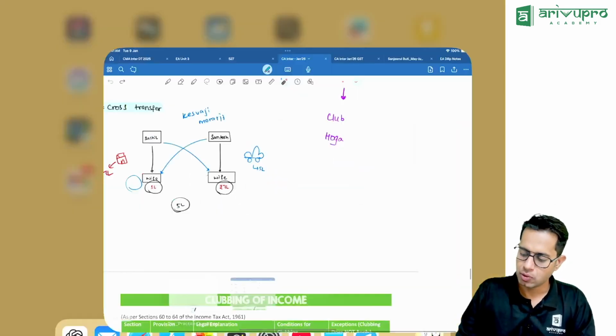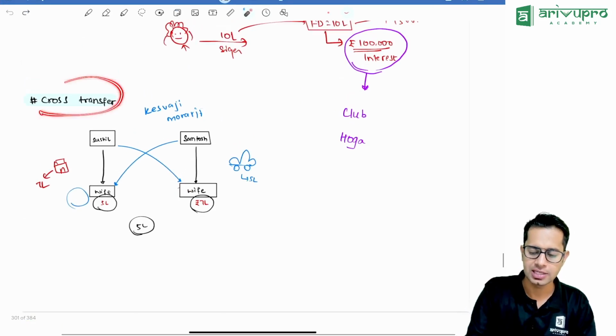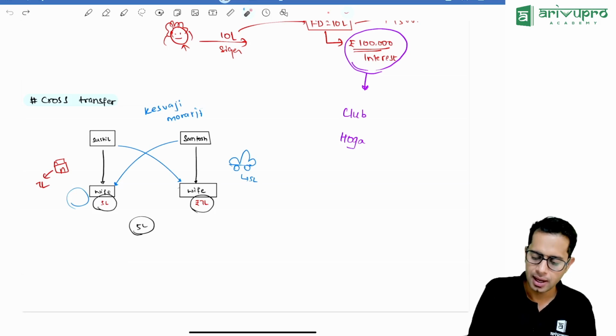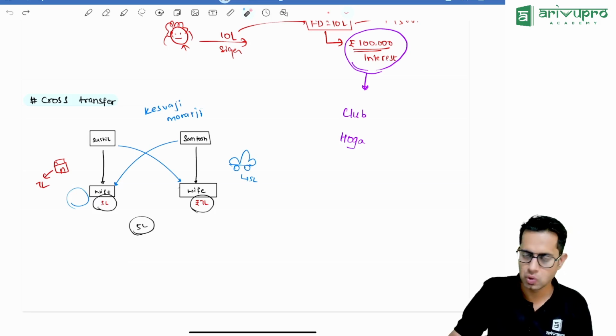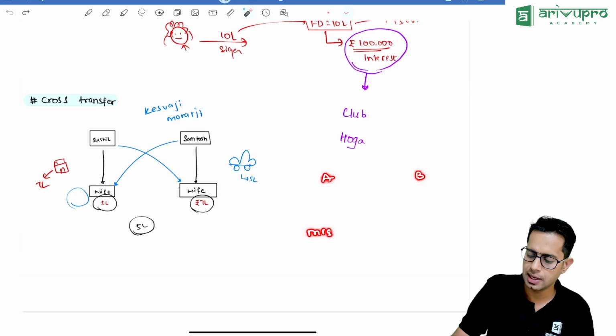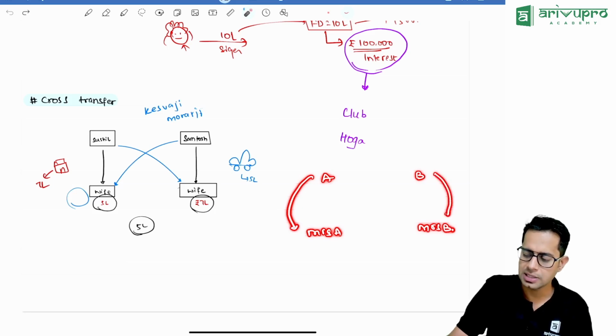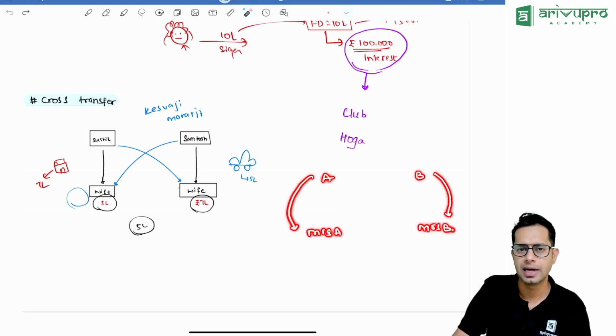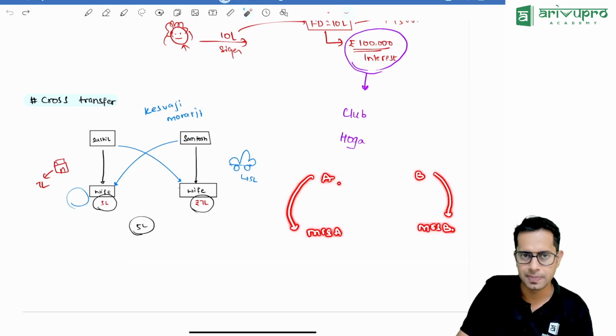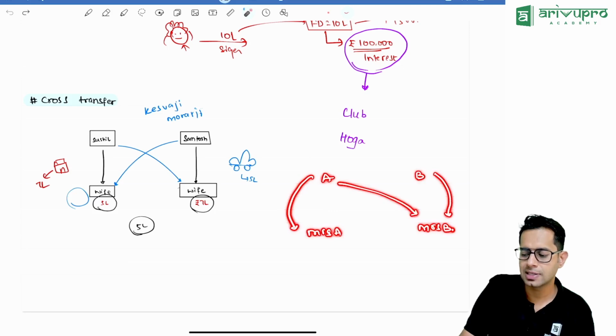Now, there is one more concept called cross transfer. What is this cross transfer, sir? Cross transfer means, let us say two friends are there, A and B. A has wife Mrs. A and B has Mrs. B. Now, both A and B know that if A transfers anything to his wife, that income will be clubbed in the hands of A, and whatever B transfers to his wife, that income will be clubbed in the hands of B. So what they do is they come into an arrangement wherein A tells B, hey B, I will transfer some assets to your wife, you transfer some assets to my wife.